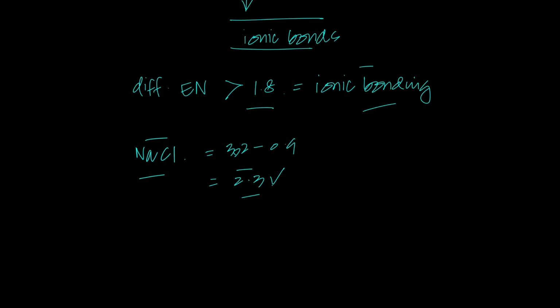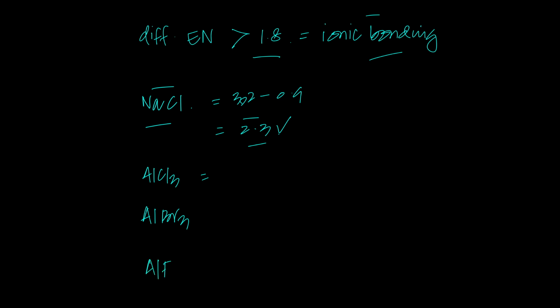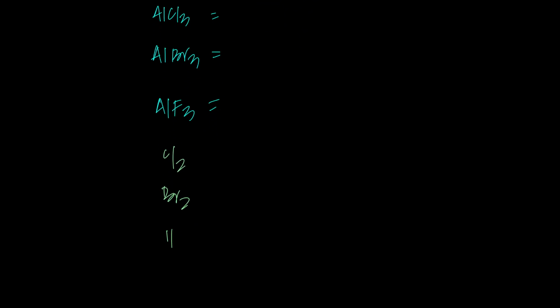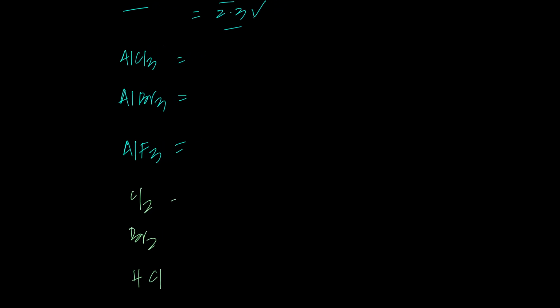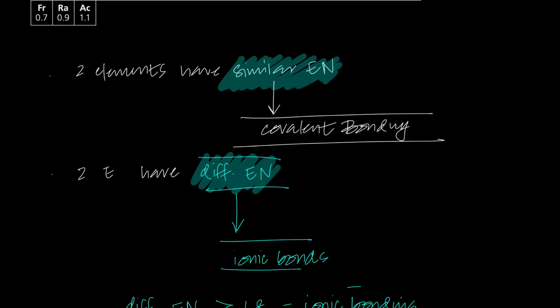Let's talk about AlCl3, AlBr3, and let's talk about AlF3. Can you guys tell me the type of bonding between them? And then can you tell me the type of bonding in chlorine, bromine, or maybe even HCl? Just calculate it. It's pretty simple. Just take the values from the periodic table.